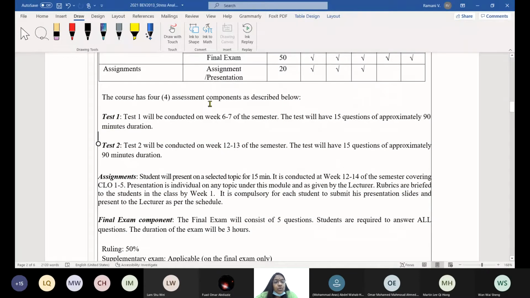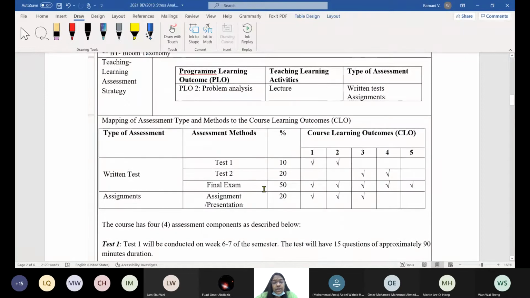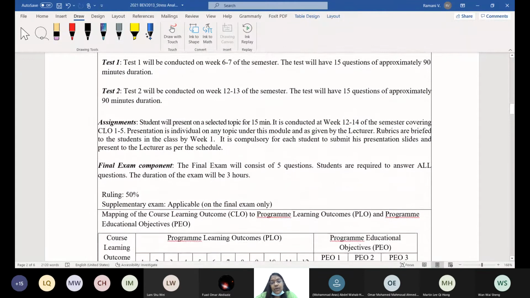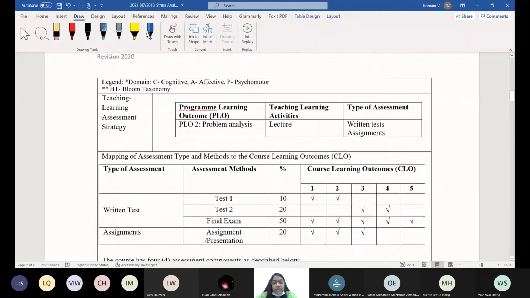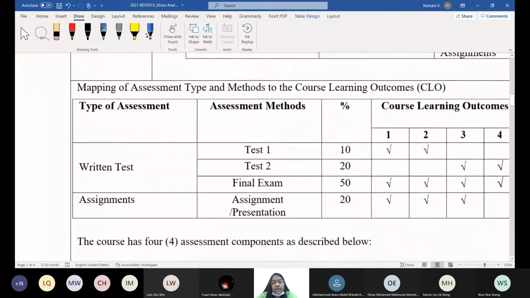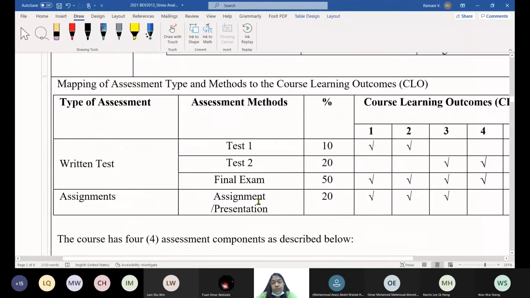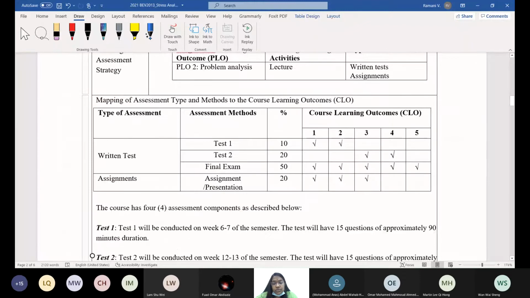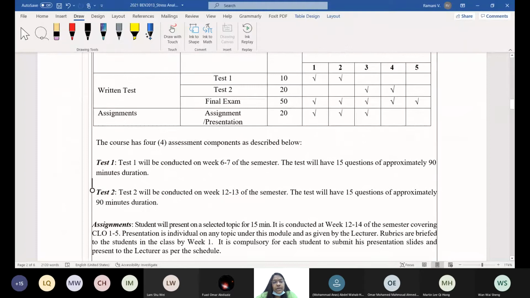The course has 4 assessments, already decided. These are the things that I just explained to you, right? Let it be like this for now. Are you clear with the assessments? 4 assessments: test 1, test 2, assignment, and final exam. And then it all depends on you. Last time the students were very cooperative. They were not very late, very good students. Like that, you should also please follow the timing.